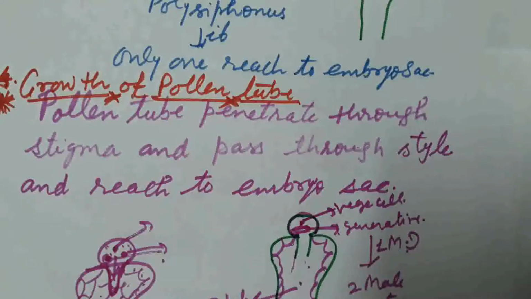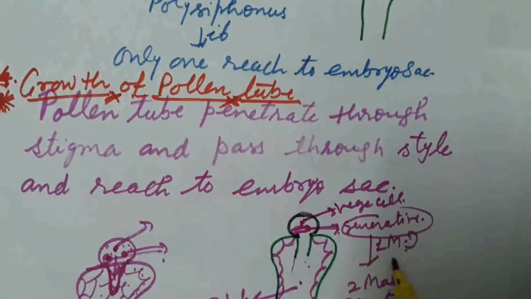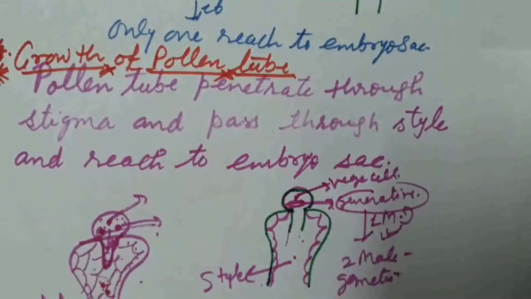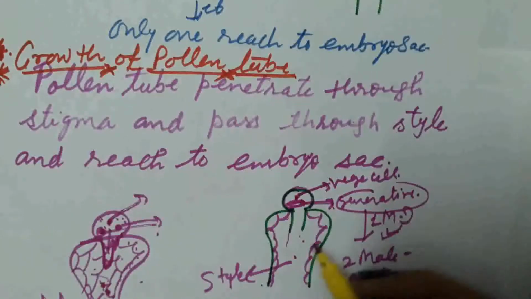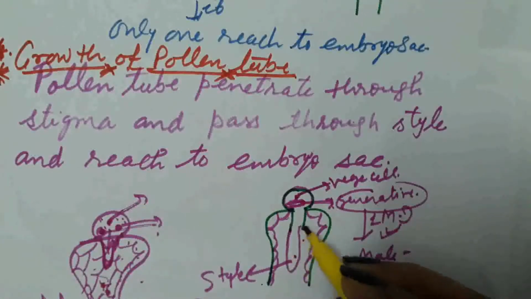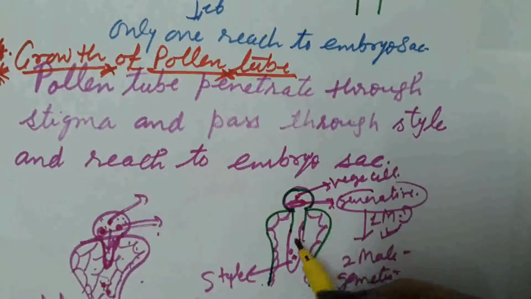On the stigma, pollen germination starts, the pollen tube is formed, and then the generative cell divides by one mitotic division and two male gametes are produced. All the contents of the pollen grain, that is, two male gametes, the cytoplasm of the vegetative cell and the tube nucleus, migrate inside the pollen tube.